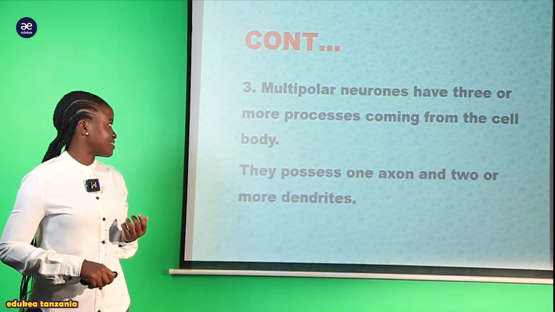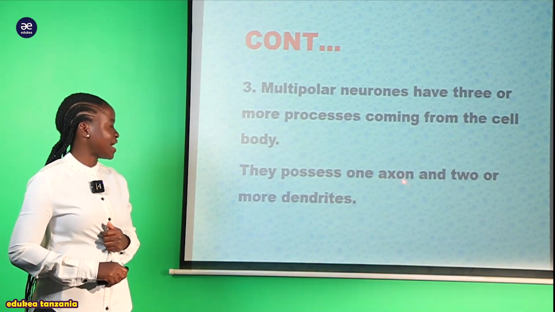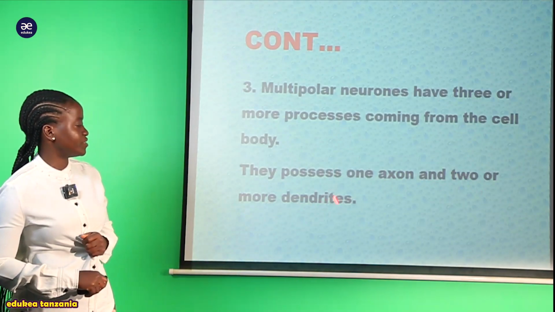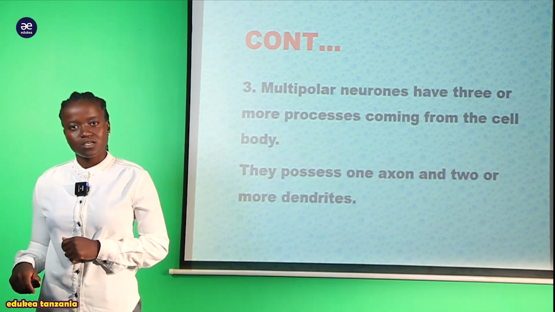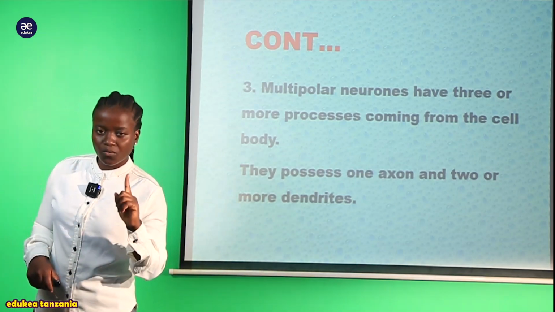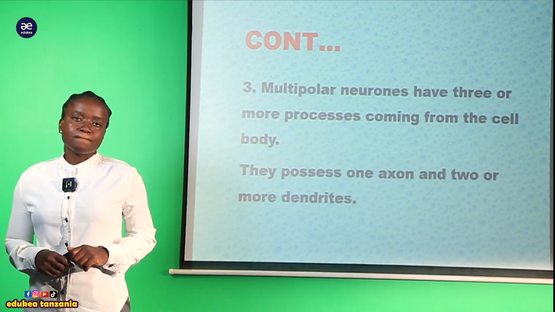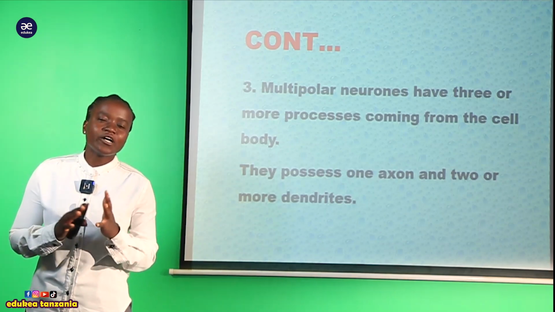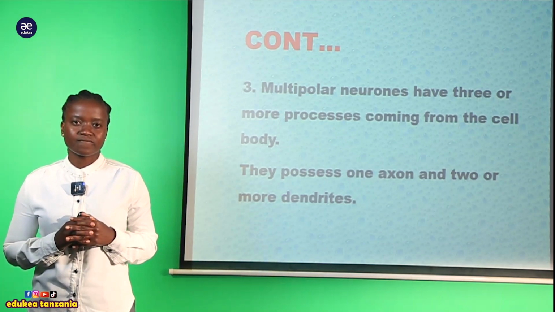And now we can say that they possess 1 axon and 2 or more dendrites. This multipolar structure possesses only 1 axon, but it contains a lot of dendrites.